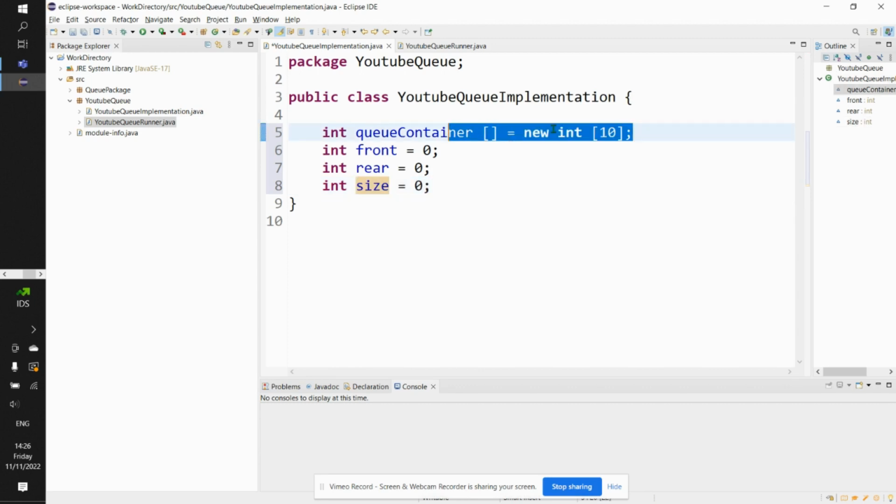So this 10 wey dey inside this line 5 code so like this, that one mean say this container fit contain total of 10 elements, right? So the size go come keep track of how many elements don dey inside this container. I hope say you get the difference. So now make we come quickly implement the enqueue method to take begin dey add data inside the container, right?